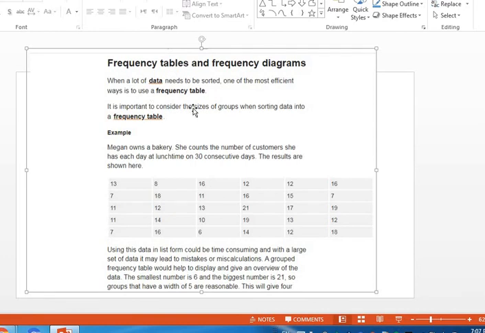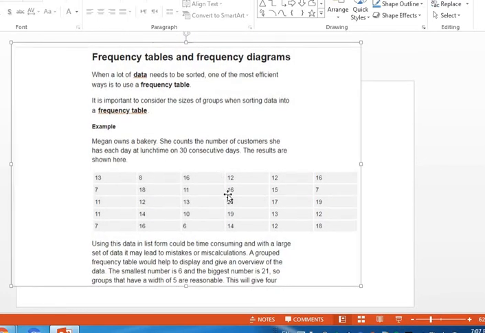Example: Megan owns a bakery. She counts the number of customers she has each day at lunchtime on 30 consecutive days. The results are shown here.